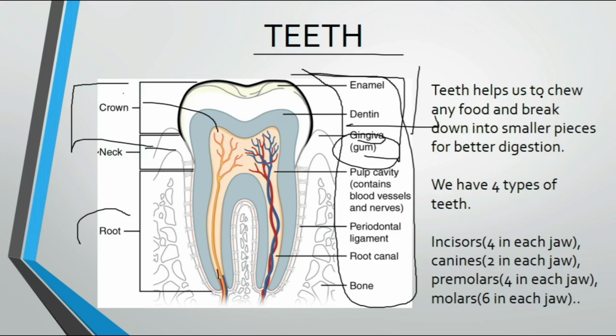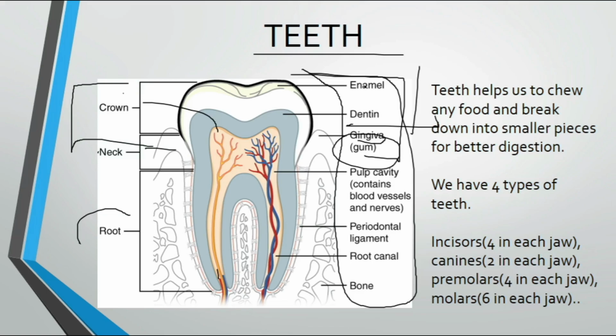So teeth help us to chew food and break it down into smaller pieces for better digestion. We have 4 types of teeth: incisors, 4 in each jaw; canines, 2 in each jaw; premolars, 4 in each jaw; molars, 6 in each jaw.